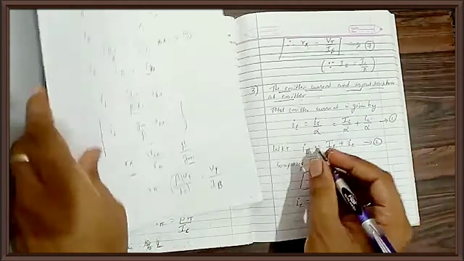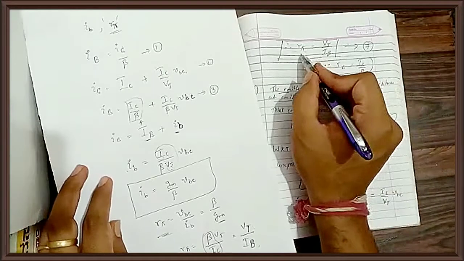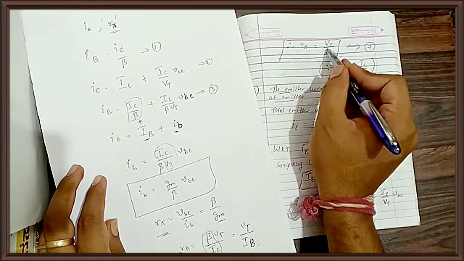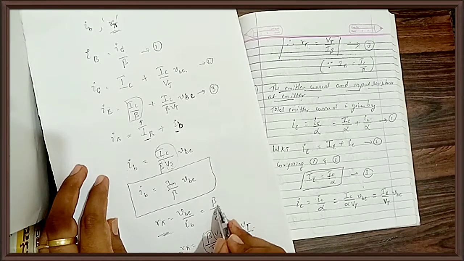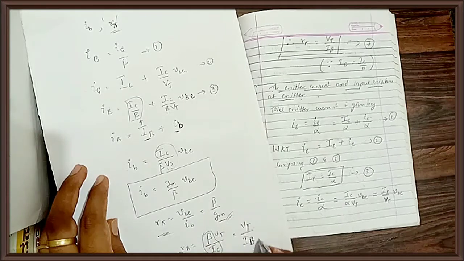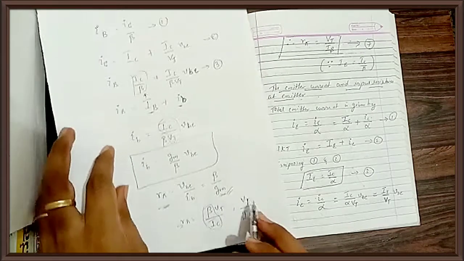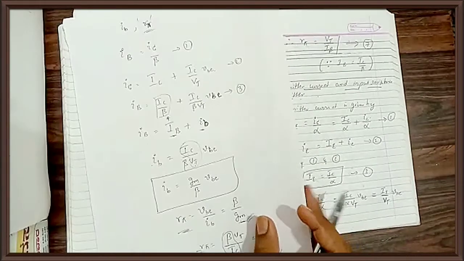So that's what I am writing the expression as, rπ is VT by IB. This is another form of rπ. The other formula is VBE by IB, and the last formula is beta by gm. Remember all the three formulas. So hopefully you understood the expression of rπ.